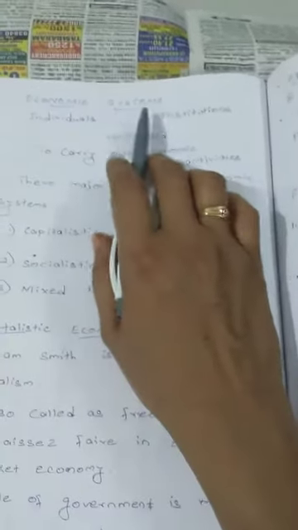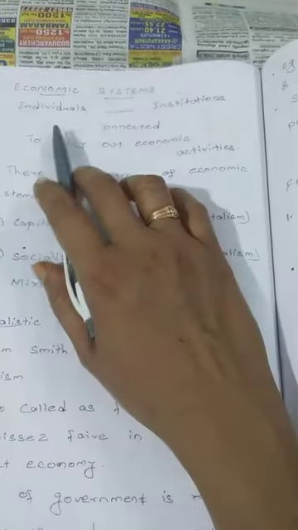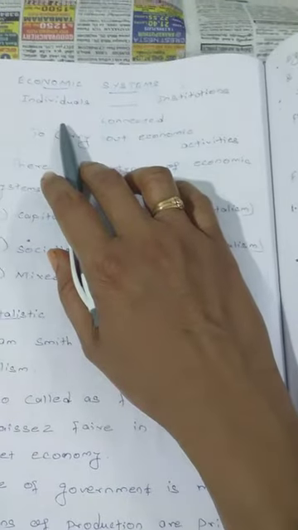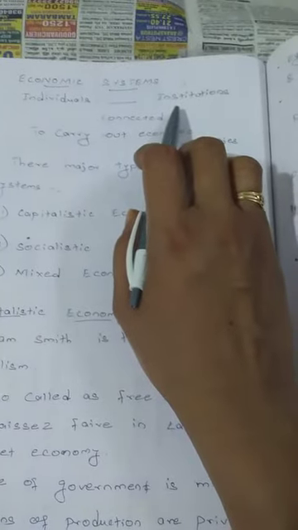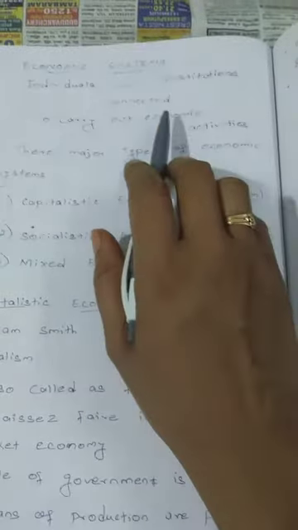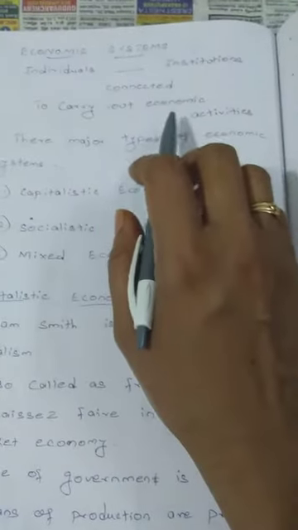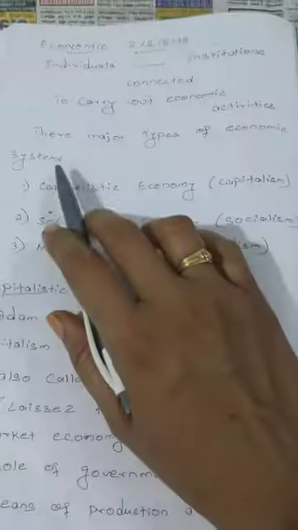Okay, so economic system refers to a connection between individuals and institutions. Individual refers to customers, institutions refers to producers who produce the product. So they are connected in order to carry out economic activities. Economic activities refers to buying and selling. So there are three major types of economic activities.